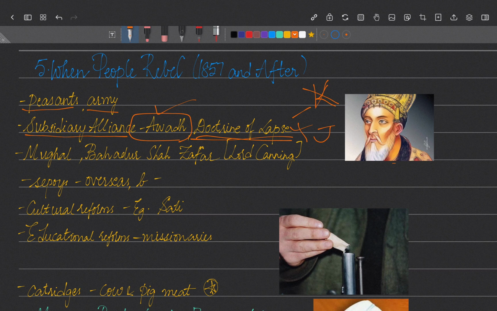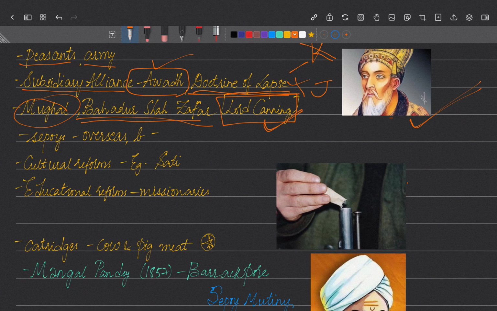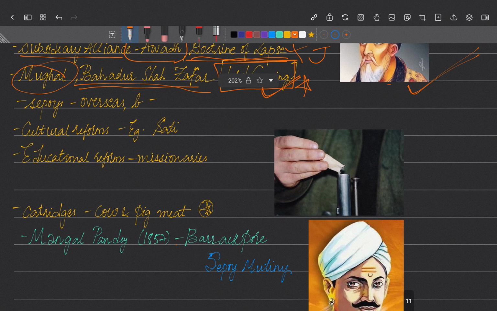During that time, Lord Canning was the Governor General of India. He declared that the Mughal rule was going to end, and that Bahadur Shah Zafar, who was the then ruling Mughal emperor, would be the last Mughal emperor. His descendants would not take the throne, right? Only the Mughal rule was going to end. This is what Lord Canning said, and it was also an important thing. So Bahadur Shah Zafar would be the last Mughal ruler.